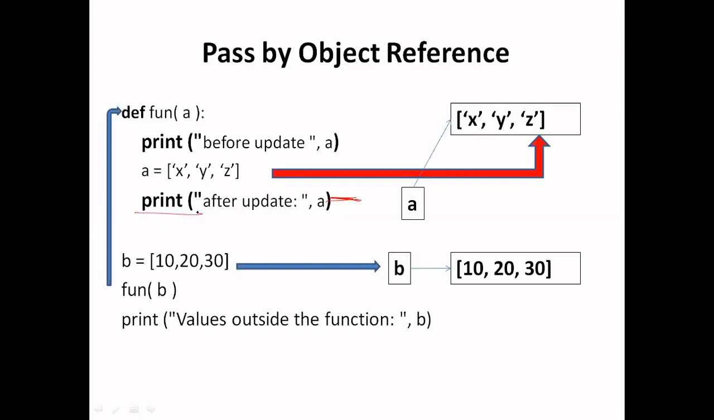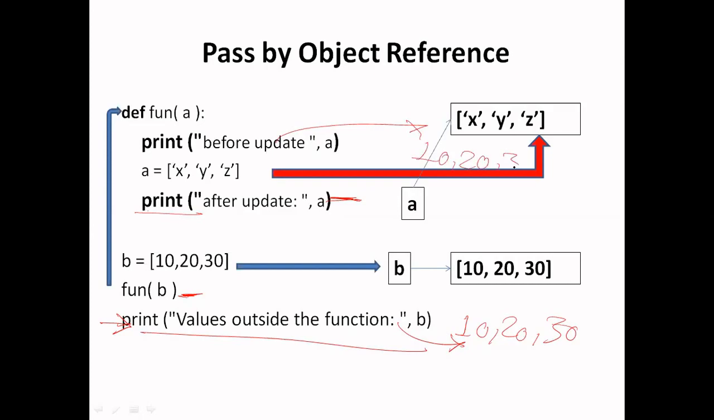After executing the last line of the function, the control will come back at this point, and after this the last line of this code will be executed. So the value of b outside the function will remain the same, that means 10, 20 and 30 for this line, and for this particular line I will get the answer of a list which has values x, y, z.